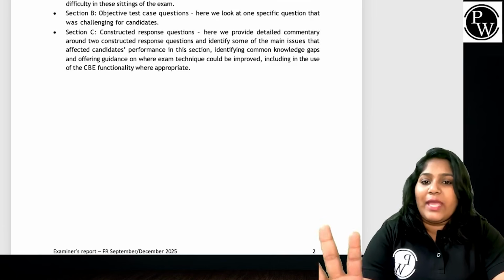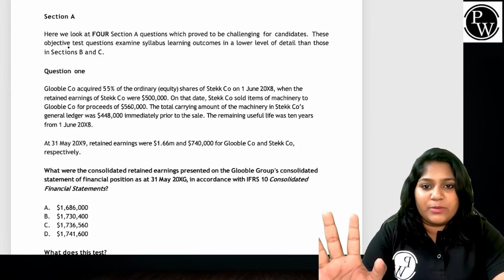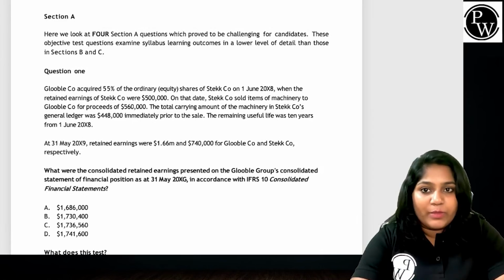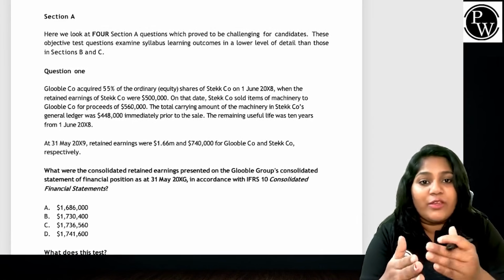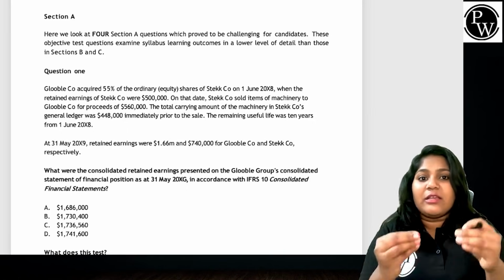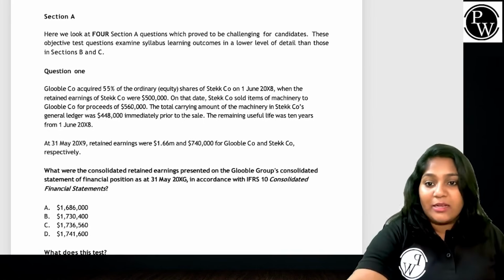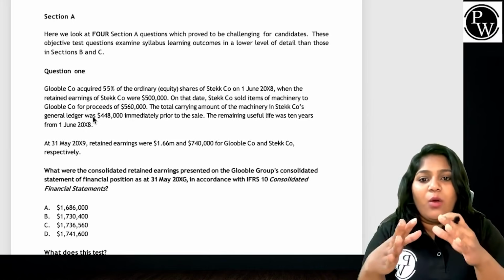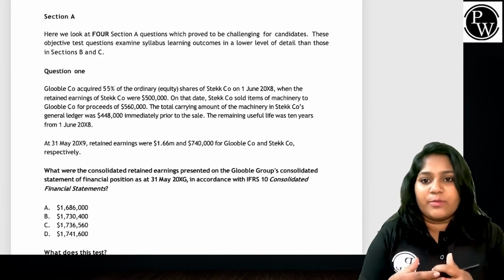Without delaying, let's get into Section A and the very first question. If you can see, they have not taken the entire document. They have taken 4 questions in Section A where they felt it was more challenging for students, and where students went wrong and could have gone right. This is officially released by ACCA. So, question 1, what did this question test? Let's read the question.